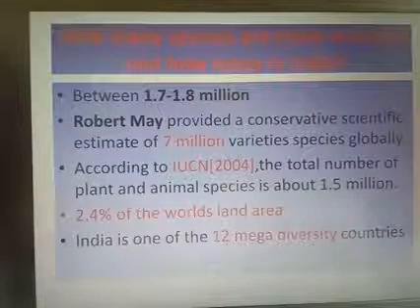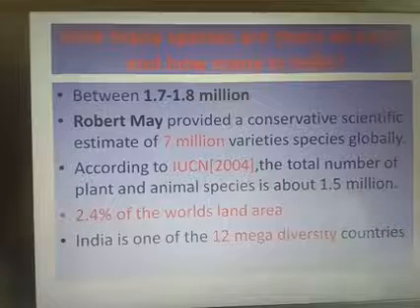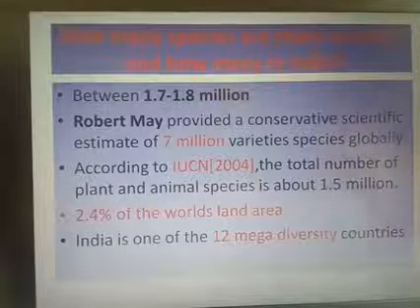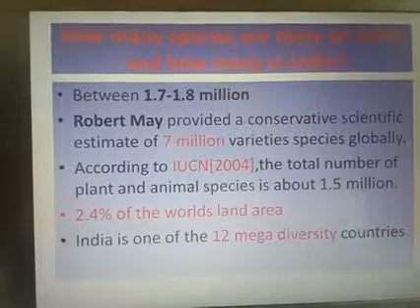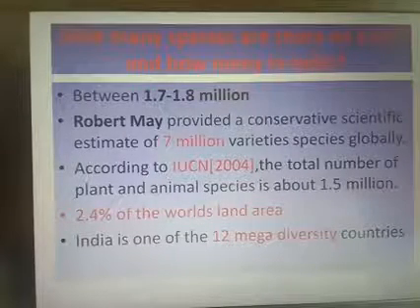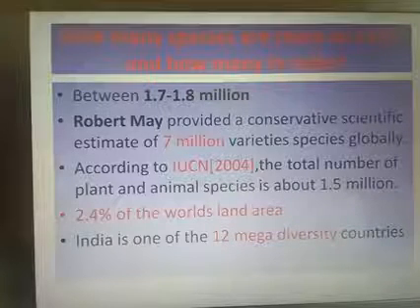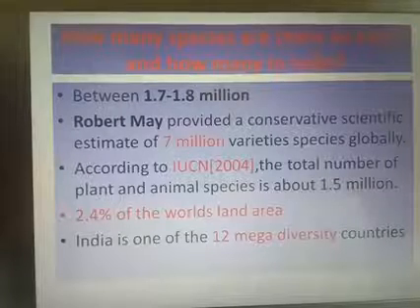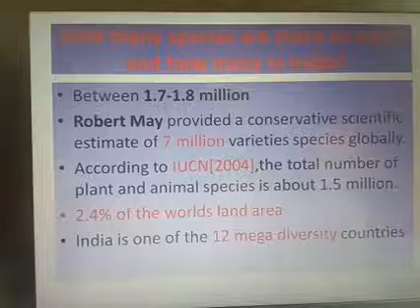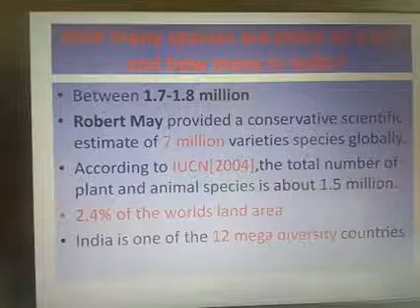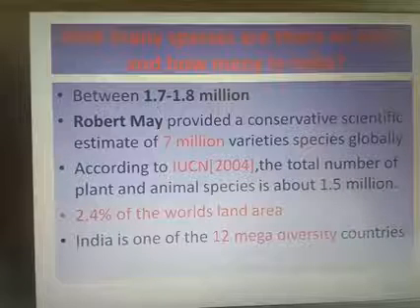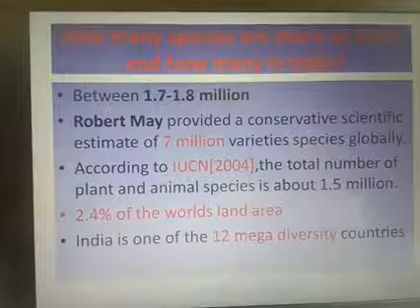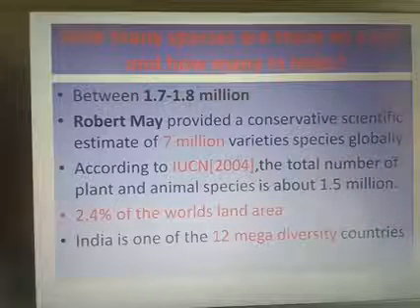Then how many species are there on earth and how many in India? That's a question. Between 1.7 to 1.8 million species are present. According to Robert May, he provided a conservative scientific estimate of 7 million species globally. And according to IUCN, which stands for International Union for Conservation of Nature and Natural Resources, in 2004 the total number of plant and animal species is about 1.5 million.